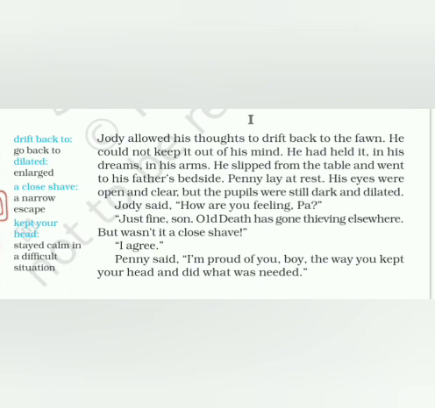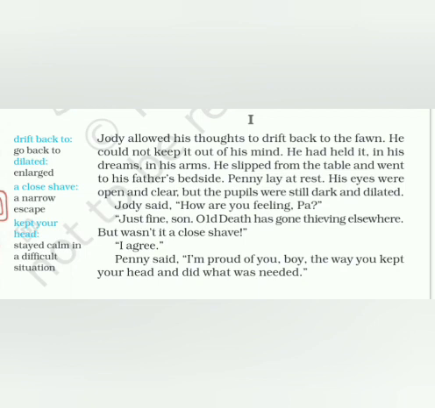So he says, "Oh, old Death, Death has gone thieving somewhere else. Death has gone looking for somebody else. Death has left me now. I am not going to die. Death has gone looking or thieving elsewhere, gone to look for somebody else somewhere else."